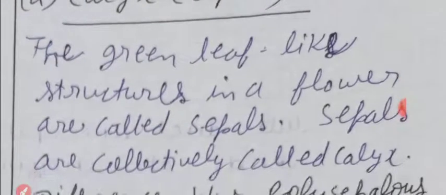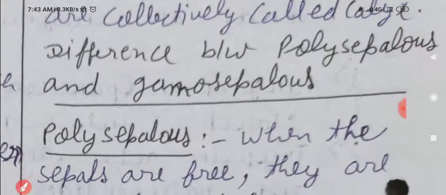Sepals are collectively called calyx. Clear? Next we have the difference between polysepalous and gamosepalous. Let us see what is the difference. Write down the question first. Difference between polysepalous and gamosepalous. Let us see to it.